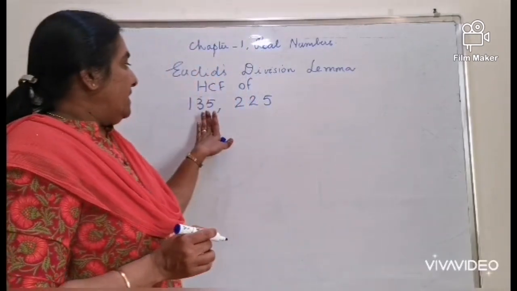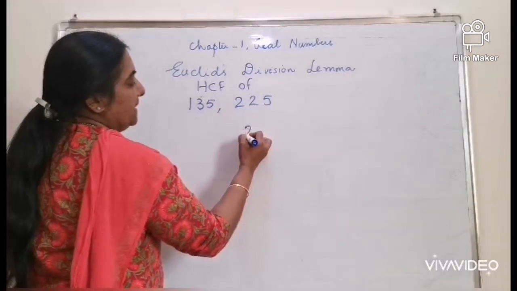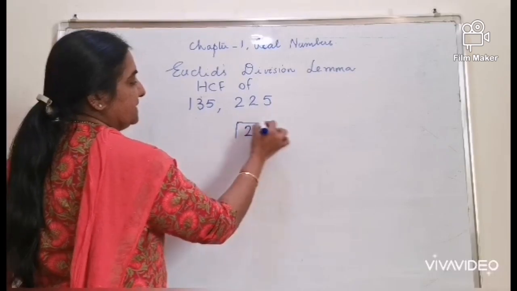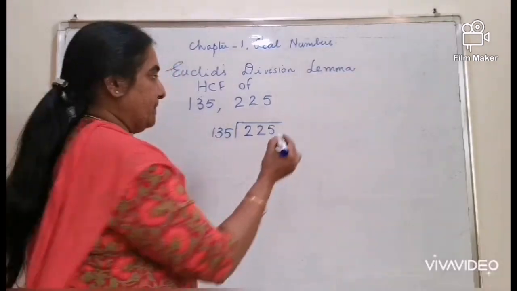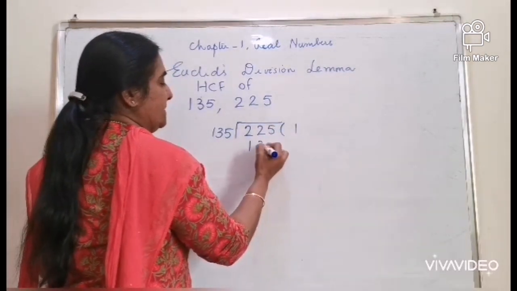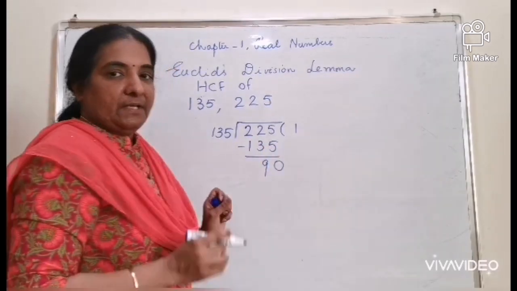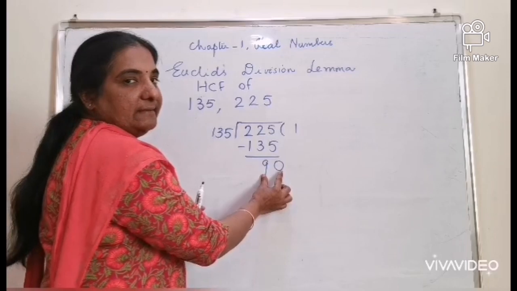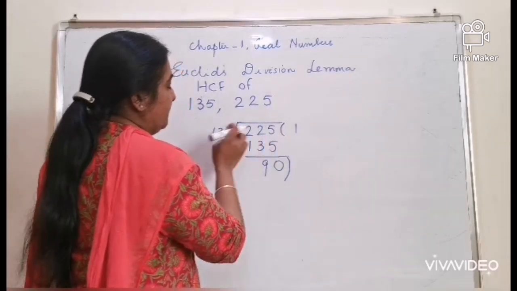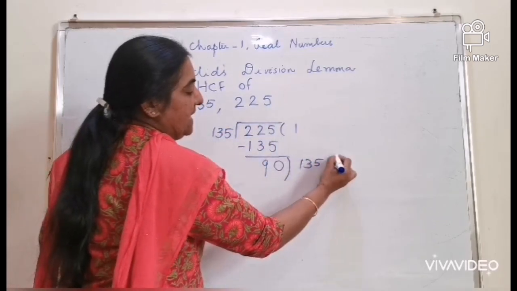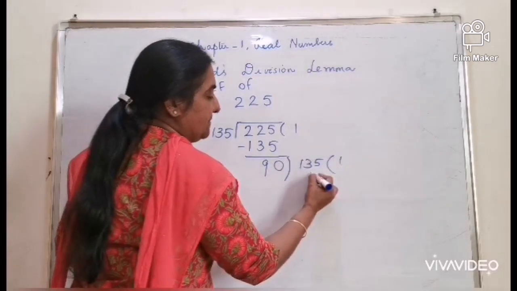So, considering 135 and 225, the bigger number 225 is considered as the dividend, the smaller number as the divisor. 135 is divisible one time. It goes as 90. At each step, please make sure that the remainder is smaller than the divisor. Now, 135 will be taken as the dividend. The division process continues. 90 is divisible one time.